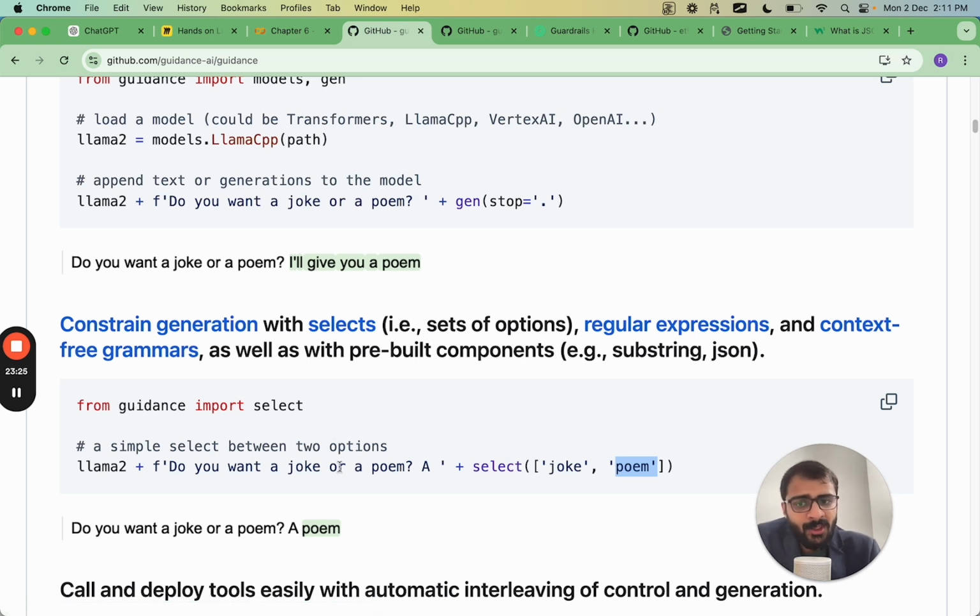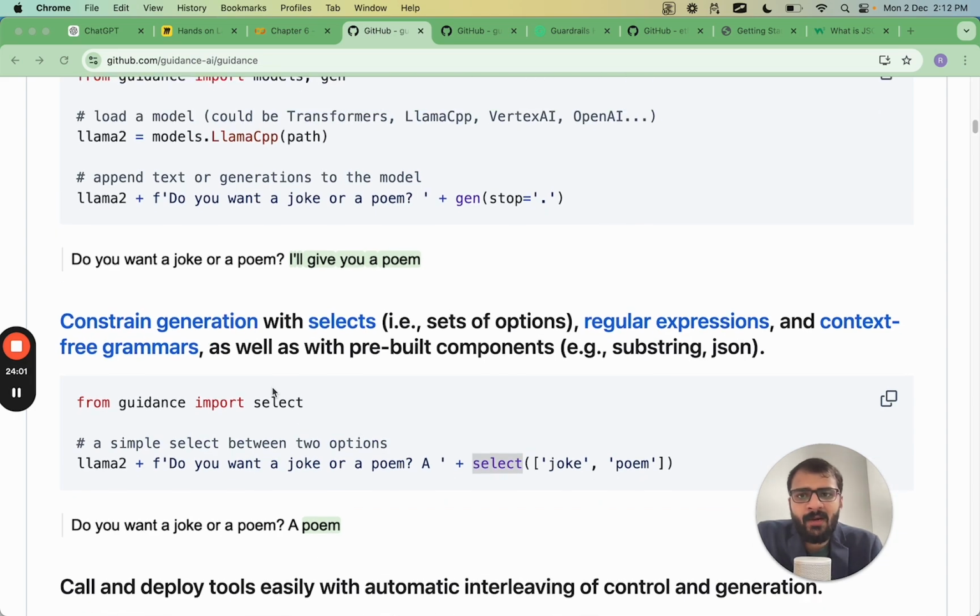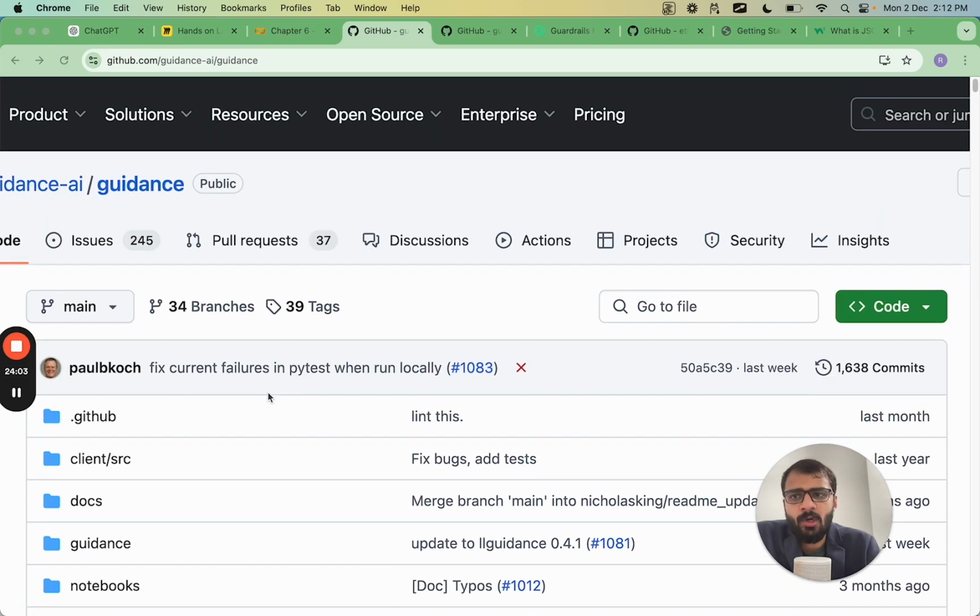So here the model generates options which we want, and that is not an easy thing to do because it's a probabilistic process, and that's why this repository is so valuable. Because if you want the output to be constrained, if you want the output only to be among a set of options, let's say between joke or poem, you can use this select command over here, which selects between either a joke or a poem. So this is the main advantage of this repository here, which is called guidance.